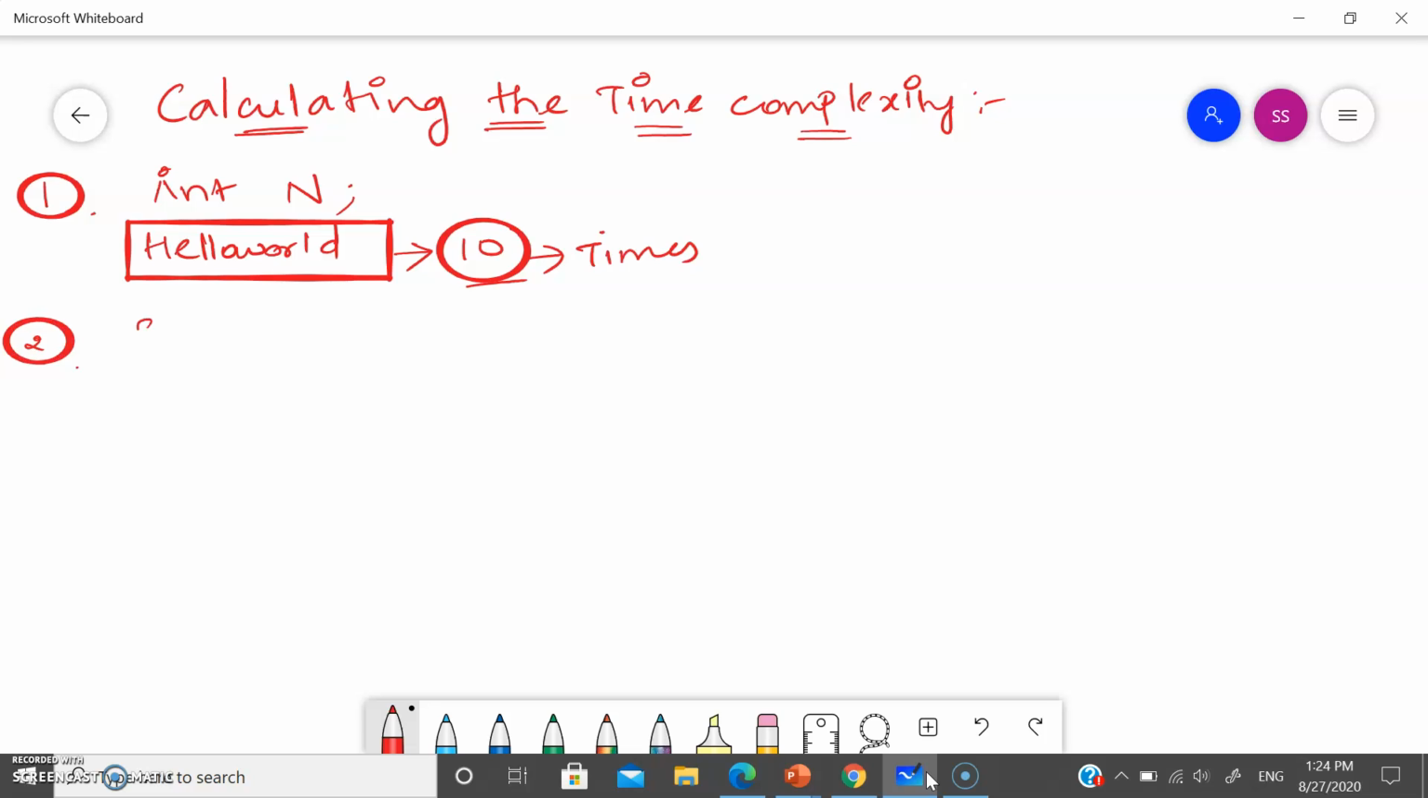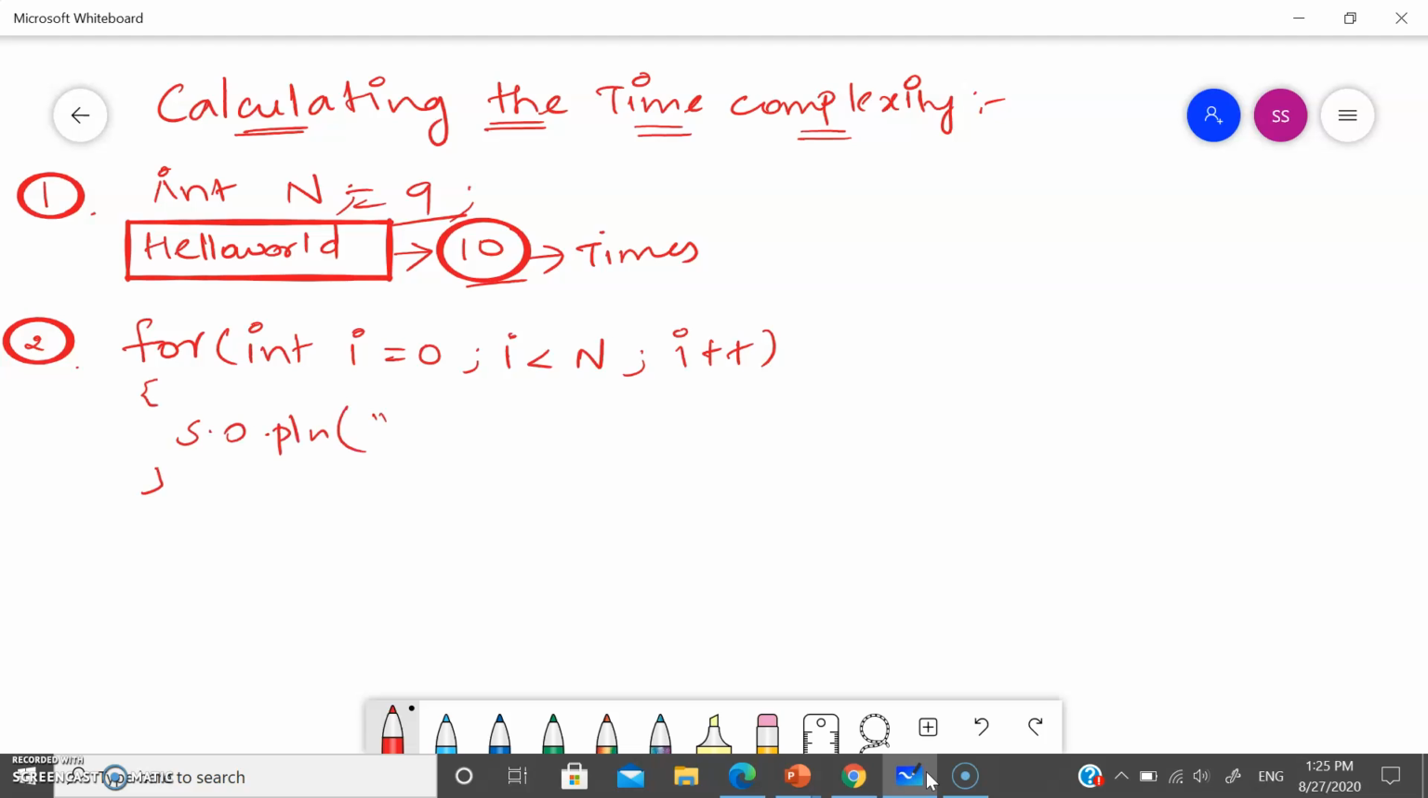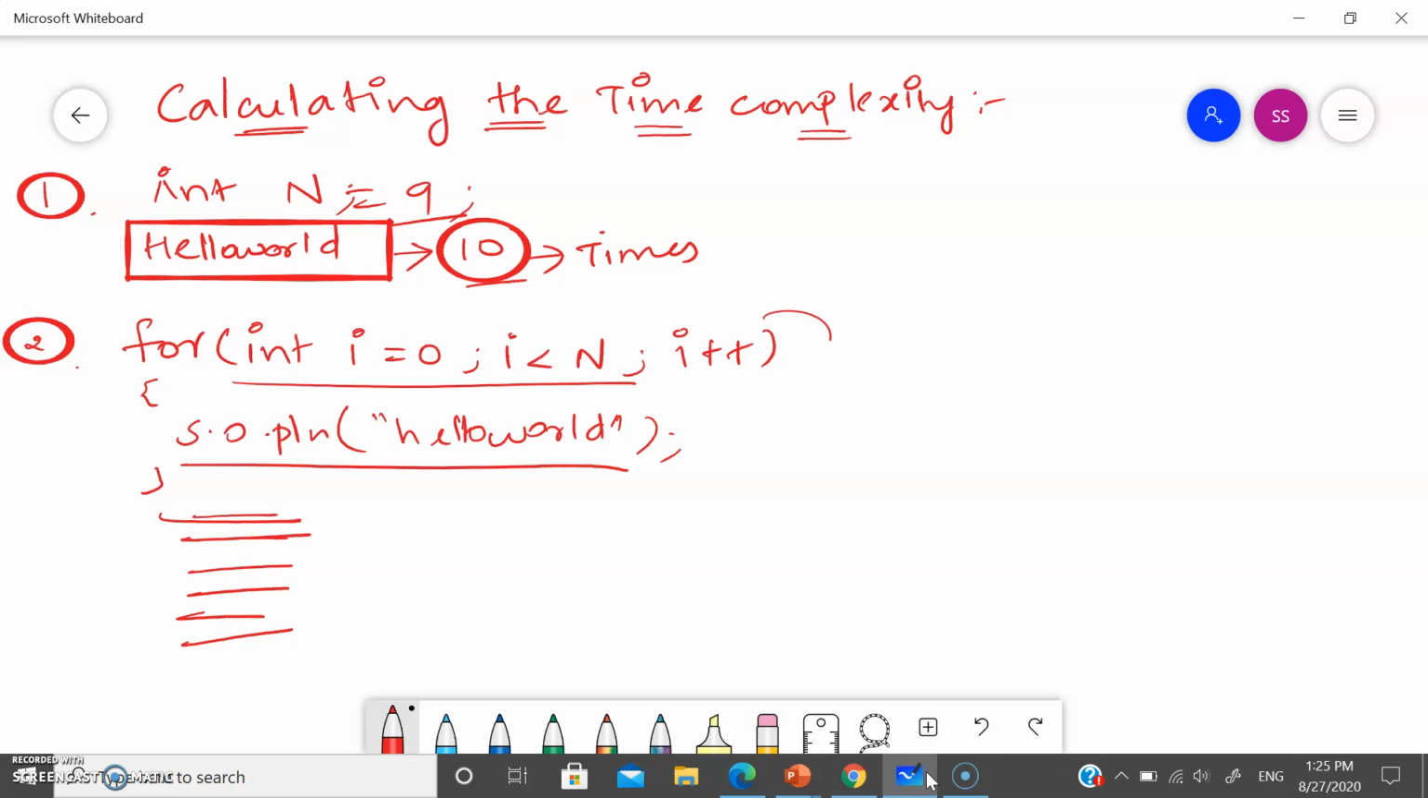So I'll be writing the code: for int i is equal to 0, i less than n. Let's consider n is equal to 9, i plus plus. Then I'll be printing this hello world 10 times, right? My hello world is going to print step by step. First it will print hello world and then come to the next line. Now how is the process happening? The process is happening in a linear way, right?